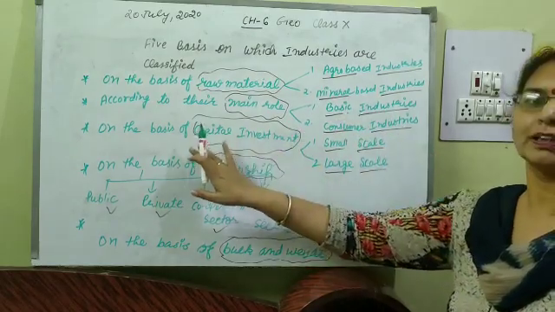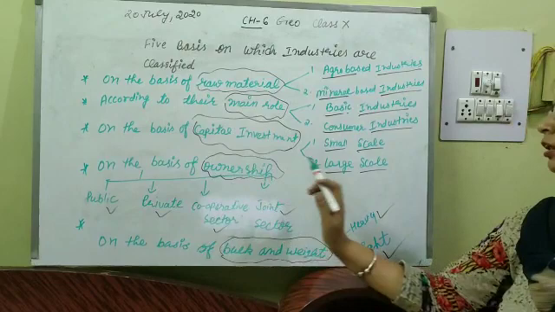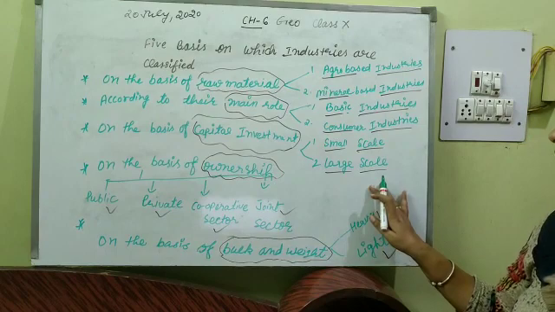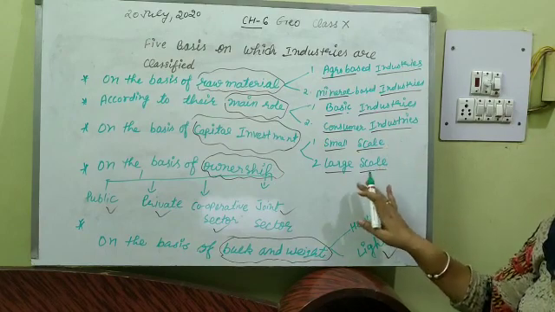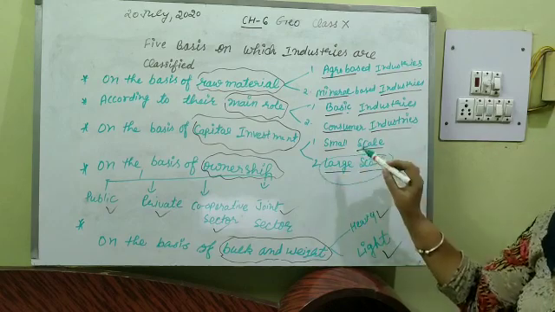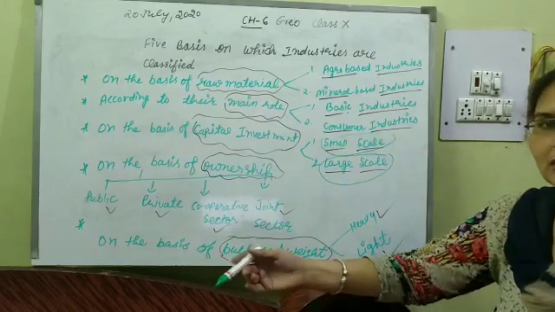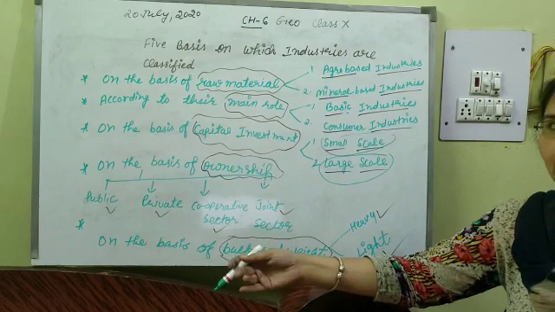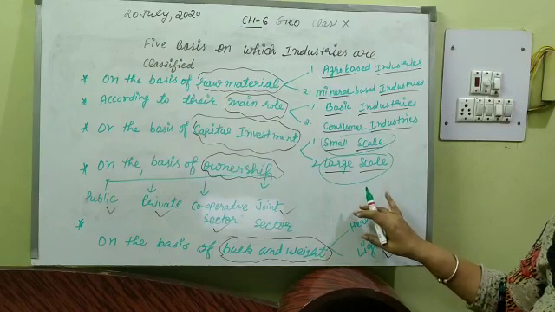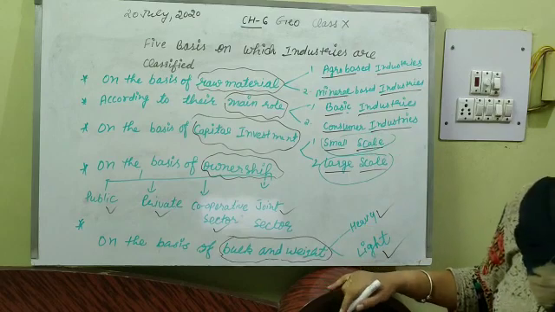Next is on the basis of capital investment. In how many parts can we divide the industry? You can see here small scale industries and large scale industries. What is the difference between large scale and small scale industries? In which we are investing more than 1 crore rupees, they are large scale industries, and in which we are investing less than 1 crore rupees, they are known as small scale industries. But according to new data given in NCERT books, the industries in which we are investing more than 5 crore rupees are large scale industries, and less than 5 crore rupees are known as small scale industries.